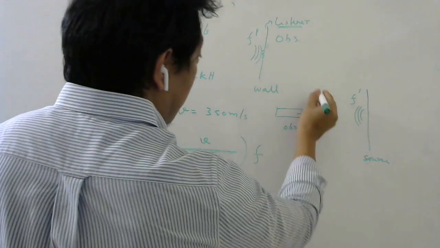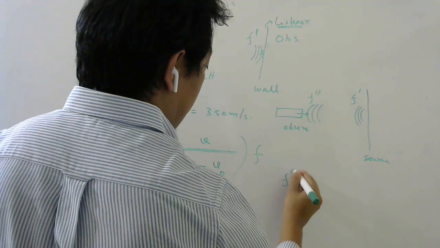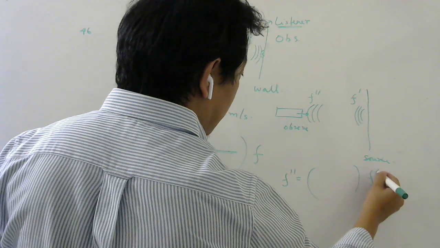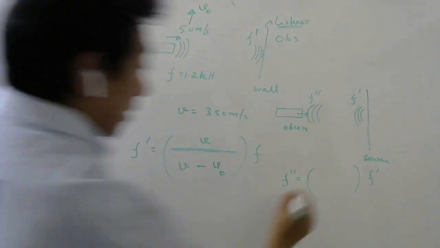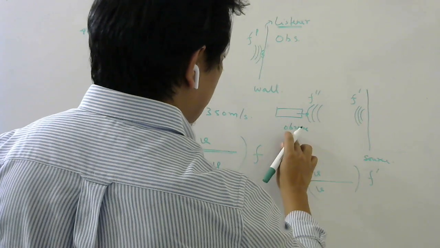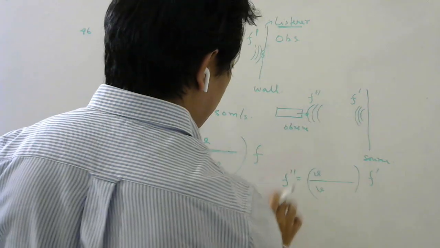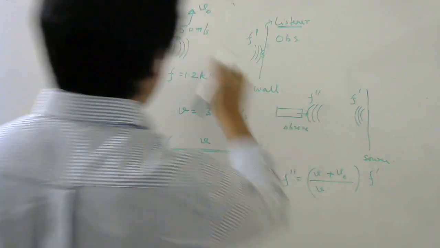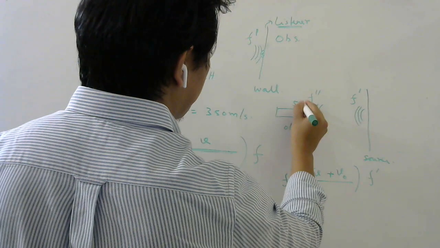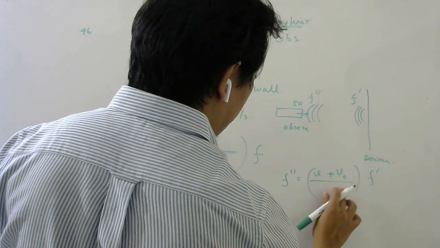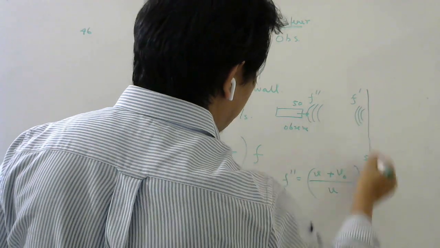So now to find the apparent frequency f double dash, what formula do I use? The actual frequency is now f dash, remember. So that will be V plus minus VO over V. The observer is moving towards, so frequency should increase, so I should write plus V naught. The number is the same, 50, so V naught. And the source is at rest, so this will be 0. No need to write Vs because the source is at rest now.